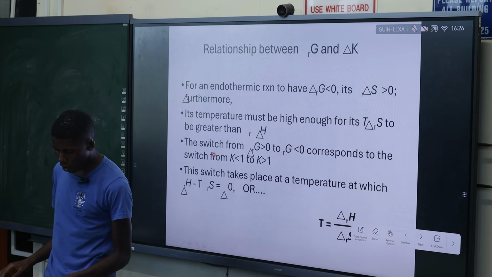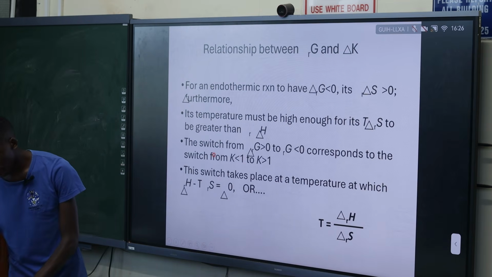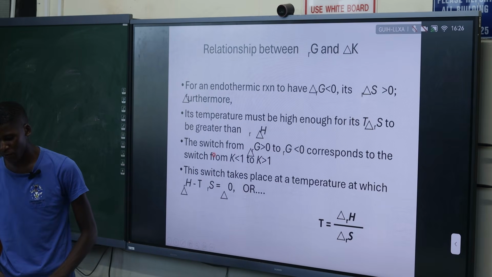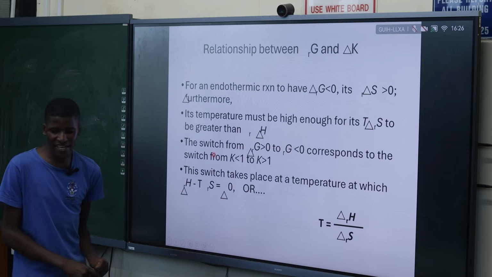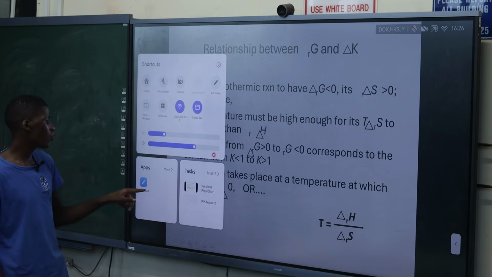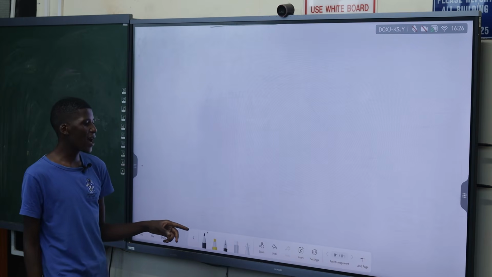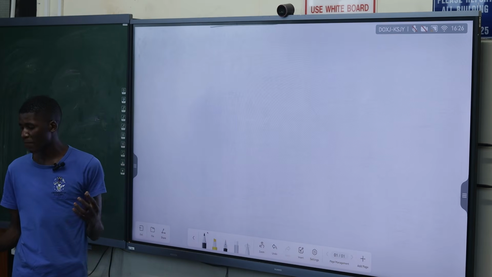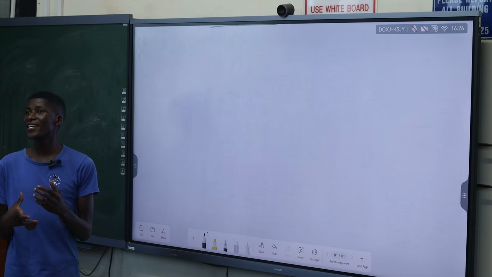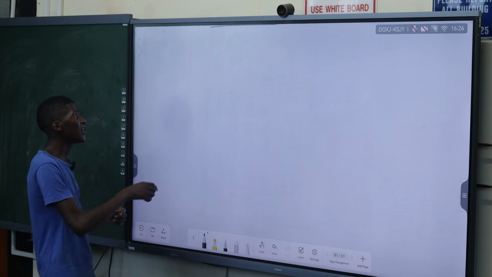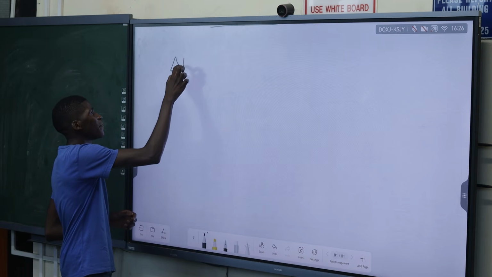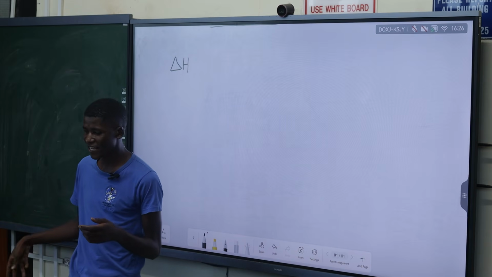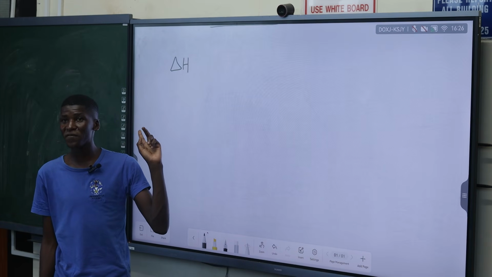Okay, so now after understanding that, we're done with the response of that. Now let's link this to enthalpy. Remember in previous grades, from grade 11 when we were introducing energy and chemical change, we talked about enthalpy and a change in enthalpy. We said the change in enthalpy is the heat of the reaction. That is what we said in grade 11 and lower grades.